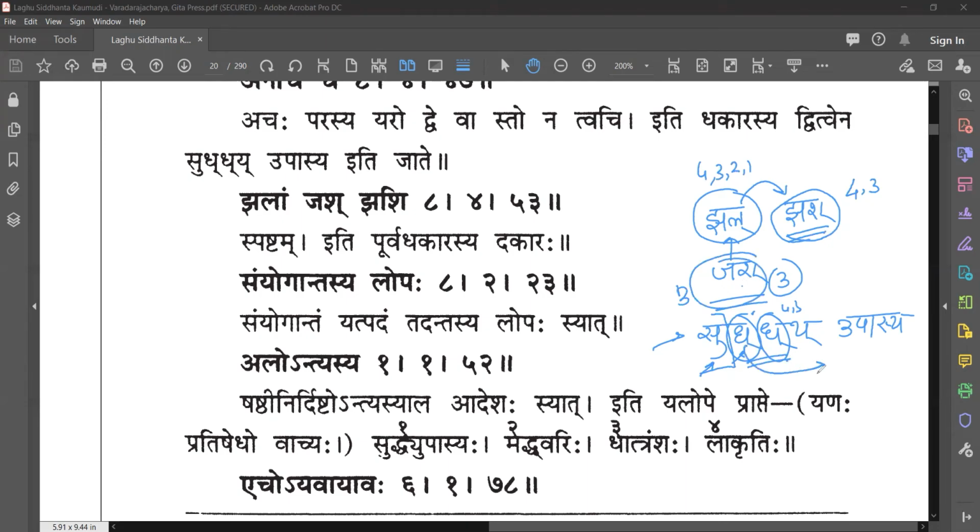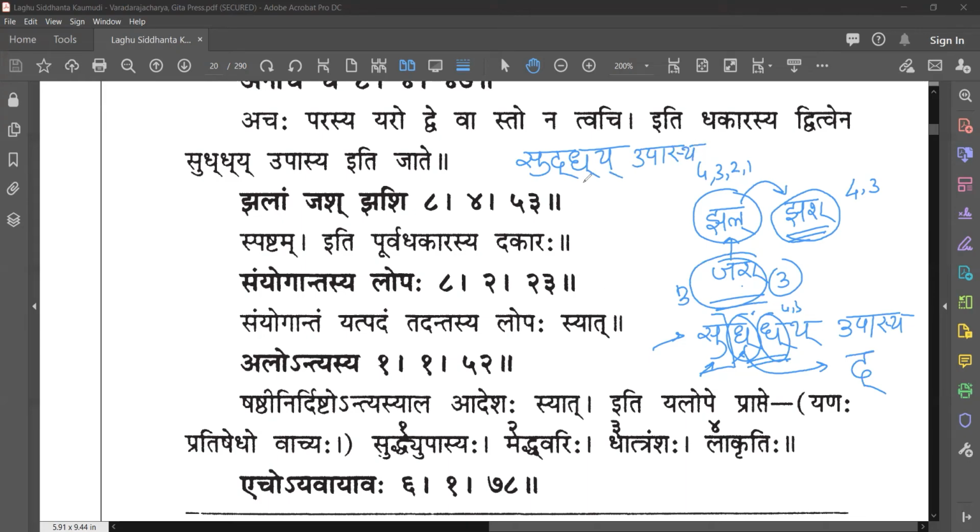So for this Dakara, what is the Jash? The same sthana has to be taken. So this Dha is from the Ta Varga: Ta, Tha, Da, Dha, Na. And what is the third member of that? Dakara, the smaller one, Alpa Prana Dakara. So that will be the replacement here. So finally, you will end up with Su, Dha, Dha, Ya, Upasya.